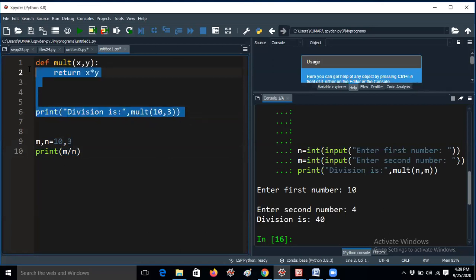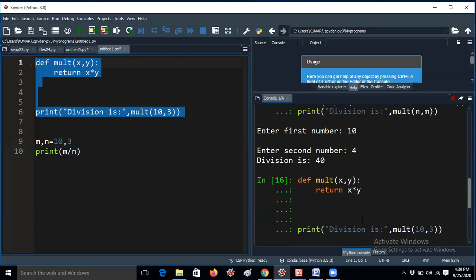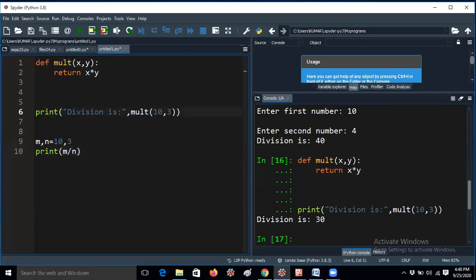So let me run it, guys. The division is 30. You can perform this in a lot of ways. This is called formal arguments and this is called actual arguments. But here in Python, it is completely different. I will tell you how to create arguments.